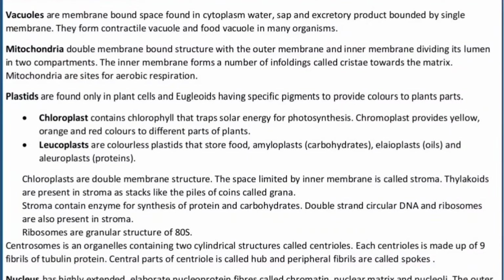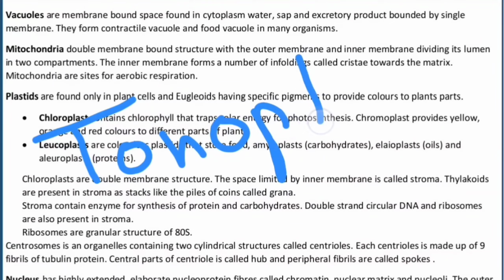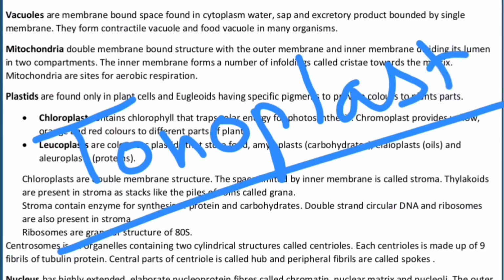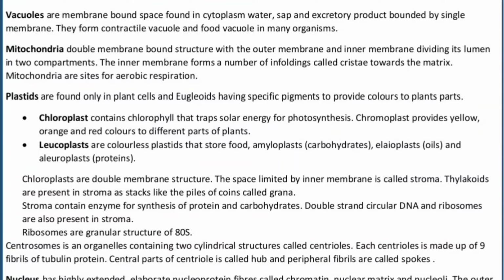Now dealing with the vacuoles. Vacuoles are membrane bound spaces which are found in the cytoplasm. Do remember that the stored food material is present in the vacuole, which is the sap, water and minerals, and there are excretory products as well, bounded by the single membrane. Do remember that the membrane of the vacuole is called tonoplast. They form the contractile vacuole and the food vacuoles in many organisms.